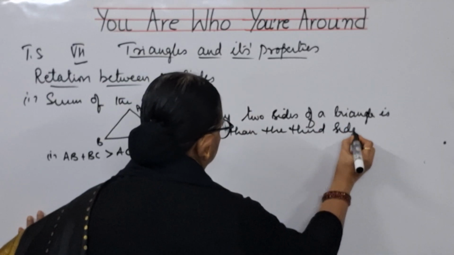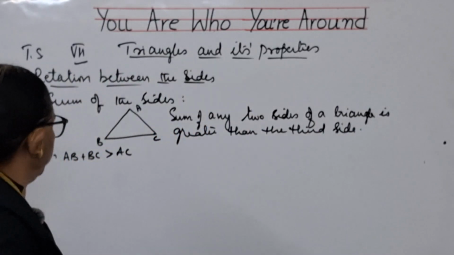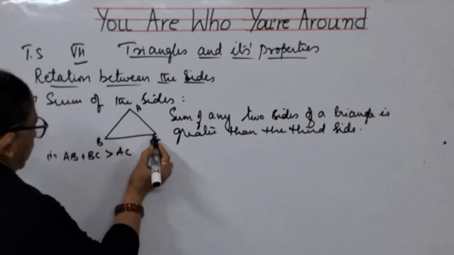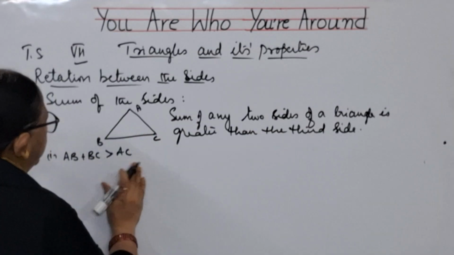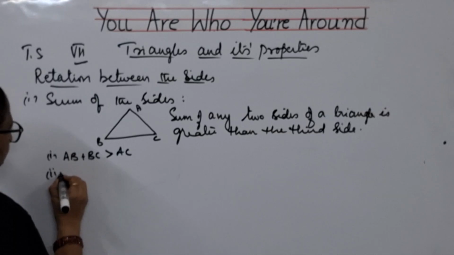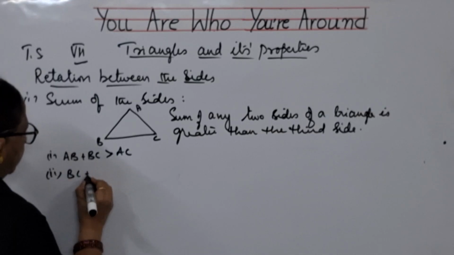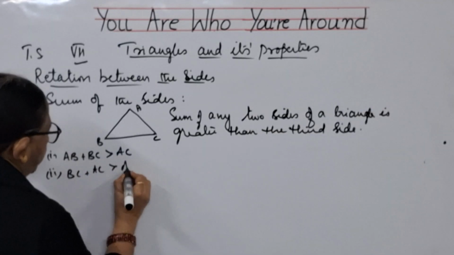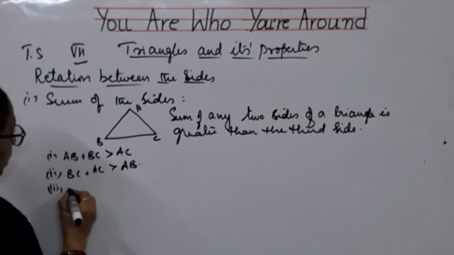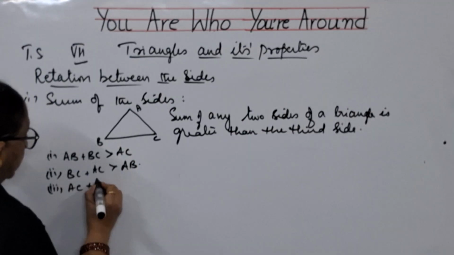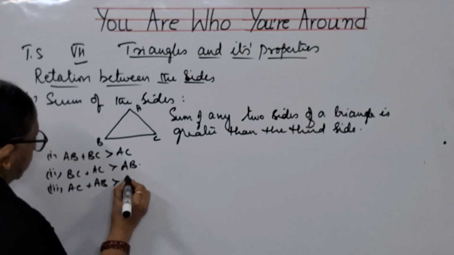This is the property, children. Any two sides, if you take, first I have taken AB and BC, third side is AC. So AB plus BC should be greater than AC, and if I take BC, BC plus AC should be greater than AB, and if I take AC plus AB, it should be greater than BC.